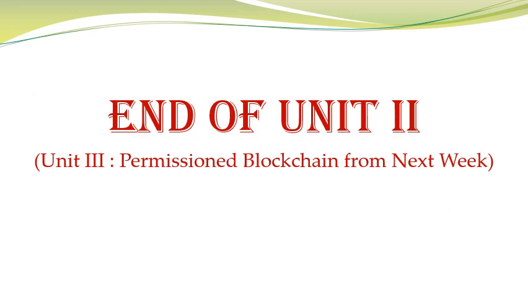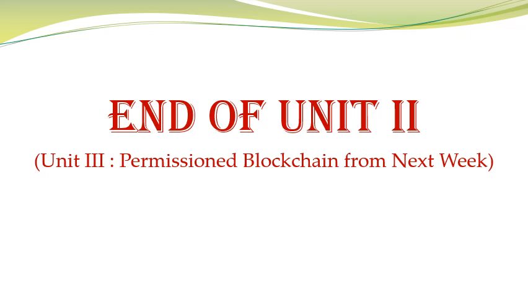So students, here is the end of unit 2. We have completed unit 2. In that we have studied the Bitcoin peer-to-peer network, Bitcoin currency, then how the transactions are processed in Bitcoin, what is mining, what is the role of the miner.